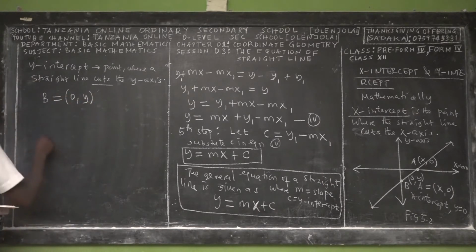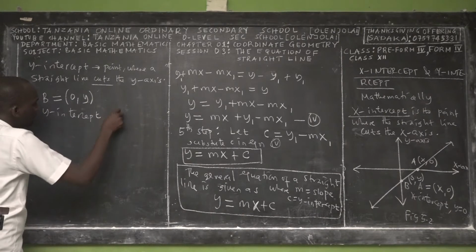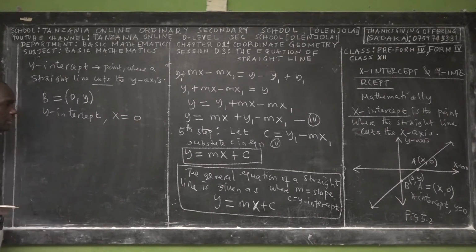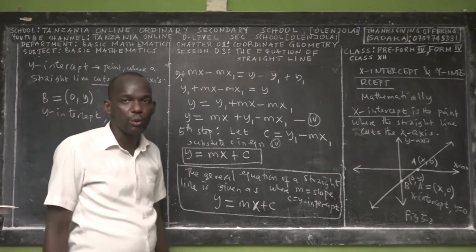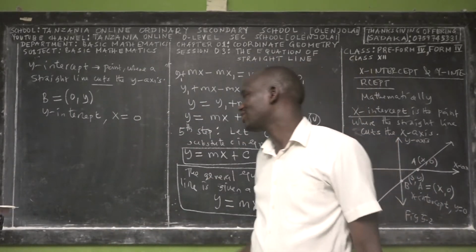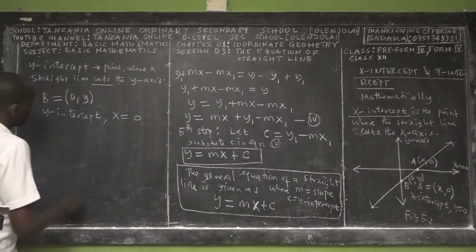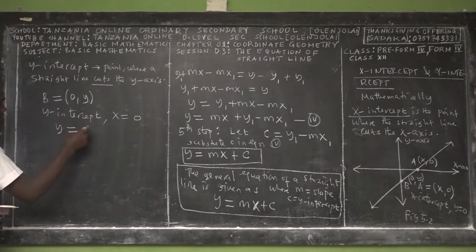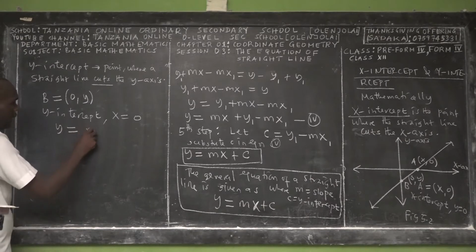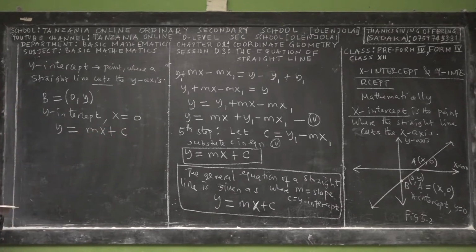That's why, when we are finding the y-intercept, we have to let x equal 0. Why? The y-intercept is the point where the straight line cuts the y-axis. Wonderful. So now you know how we can find it. With respect to the general equation of the straight line, y equals mx plus c, we say c is the y-intercept.